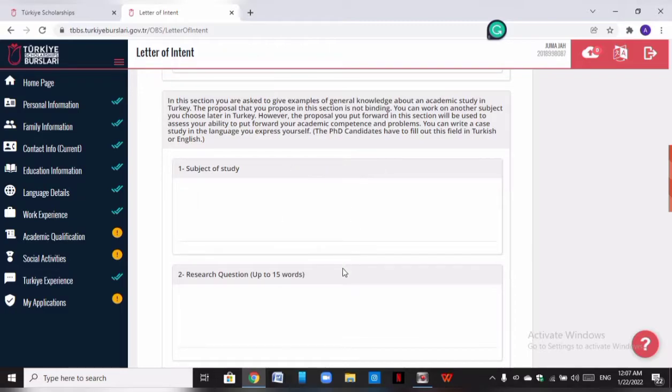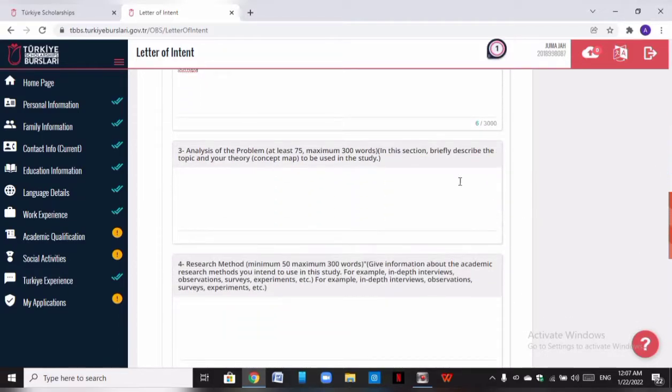This is for your research proposal. So the first thing you have to do is to write your topic, your research topic. Put your research topic in here, and check out. Then you come to your research question. Put your research question, what are the questions you want your research to answer? Then what is the problem you want to research about? Research problem.